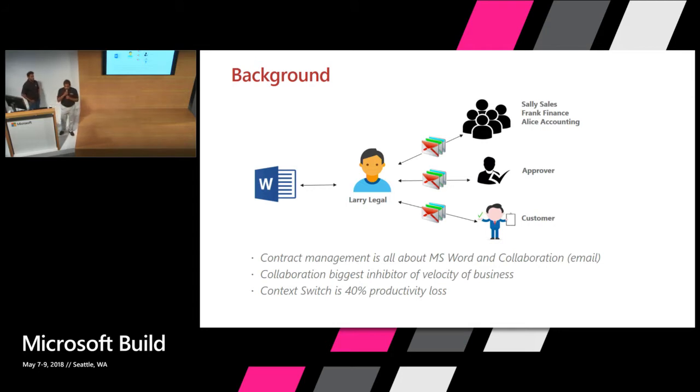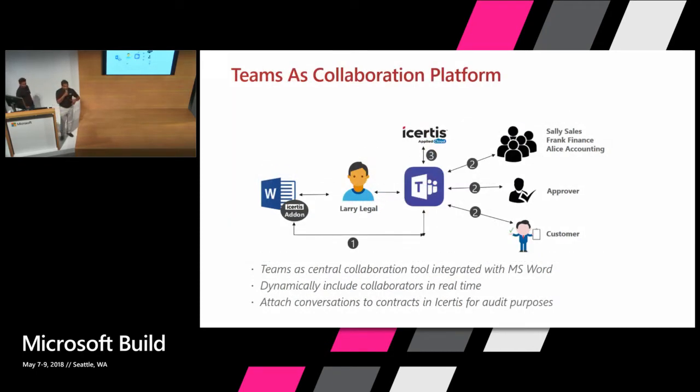And it's proven that psychologically there is a 40% productivity drop when people have to context switch. So as we saw Microsoft Teams picking up as the 4th largest collaboration tool in the enterprise, we said, why not use Microsoft Teams as a way to collaborate across the enterprise as you are negotiating a contract and eliminate this whole problem around the collaboration.